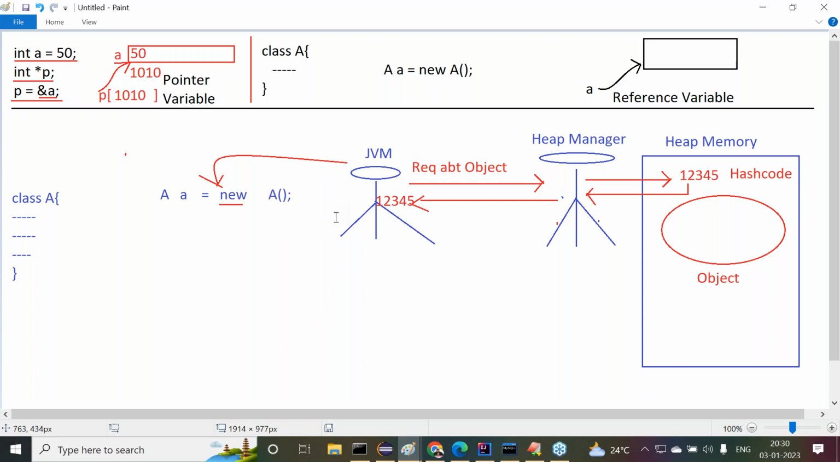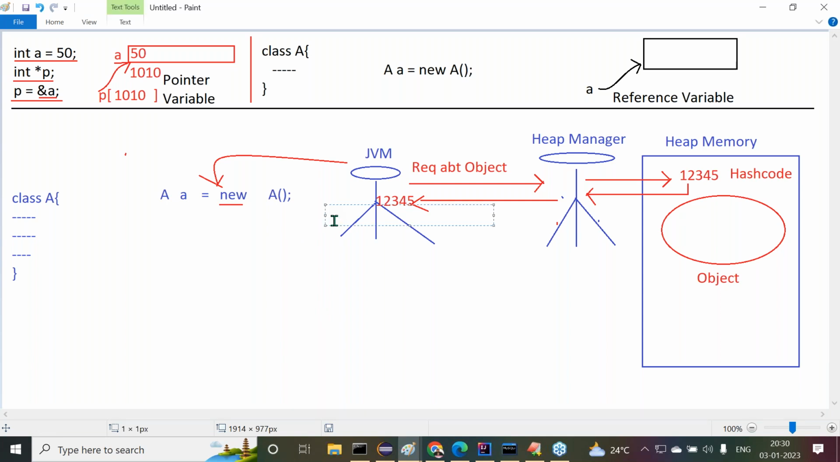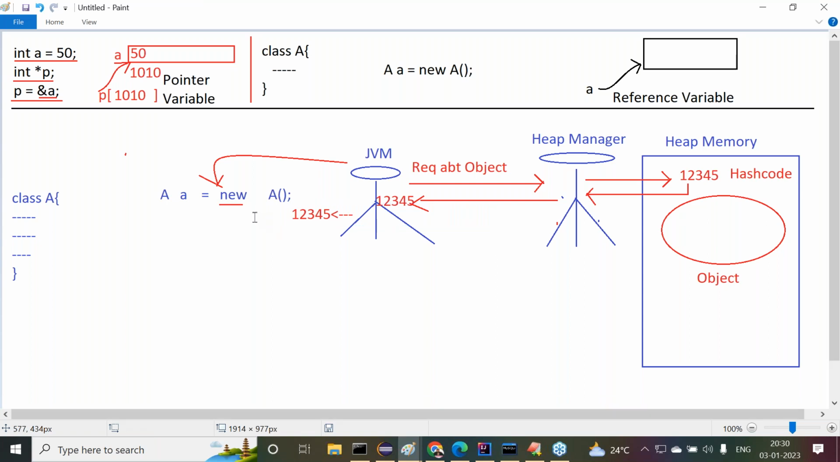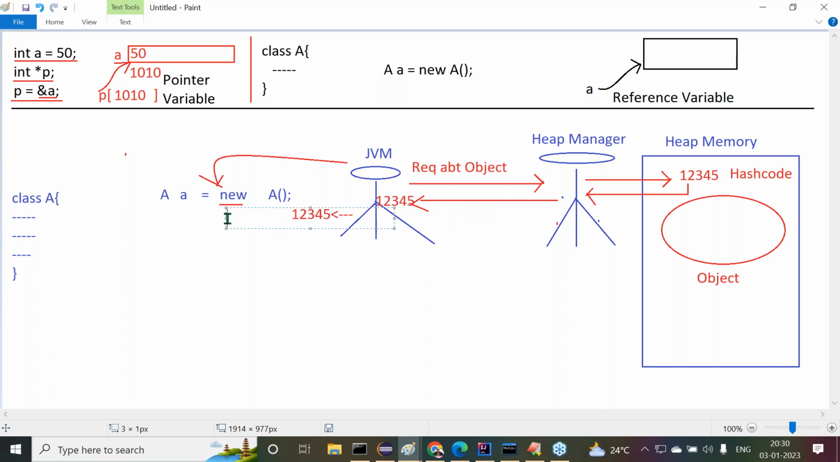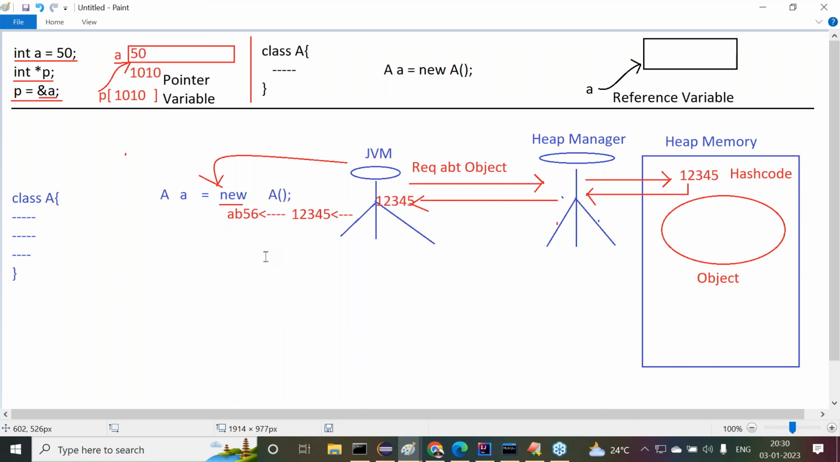The JVM is converting this hash code value into its hexadecimal value. Say for example, AB56 is a hexadecimal value of the hash code. The JVM will get the hash code value from the heap manager. Then the JVM will convert the hash code value into its hexadecimal form.